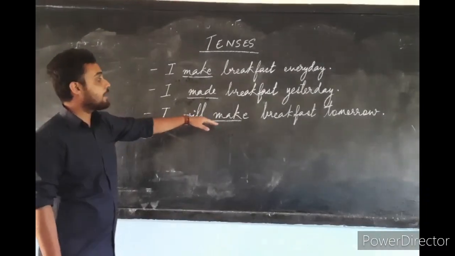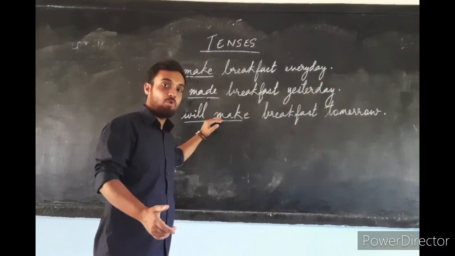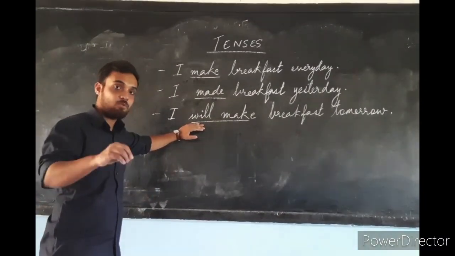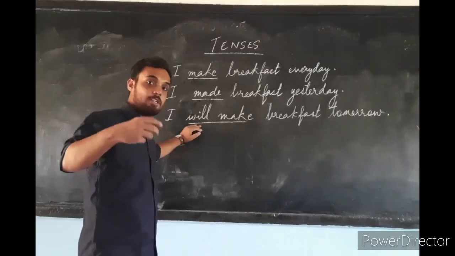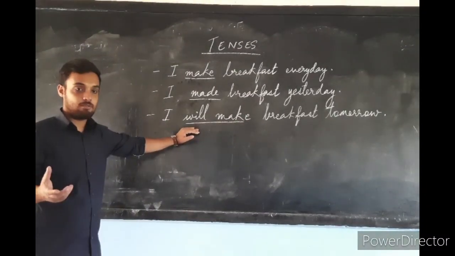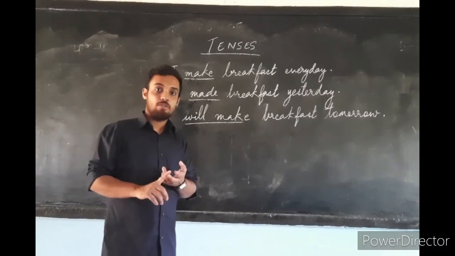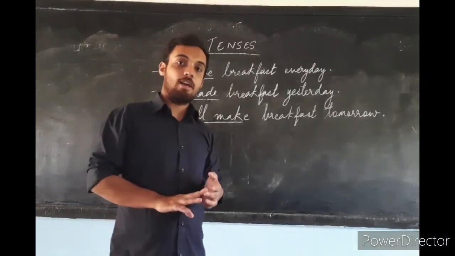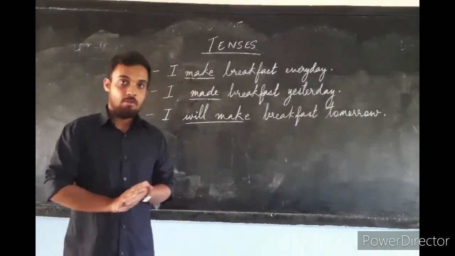Third one, I will make breakfast tomorrow. I will make. That work hasn't happened, but will take place in the future. So that refers to future tense. Altogether now, there are three tenses: present, past and future.